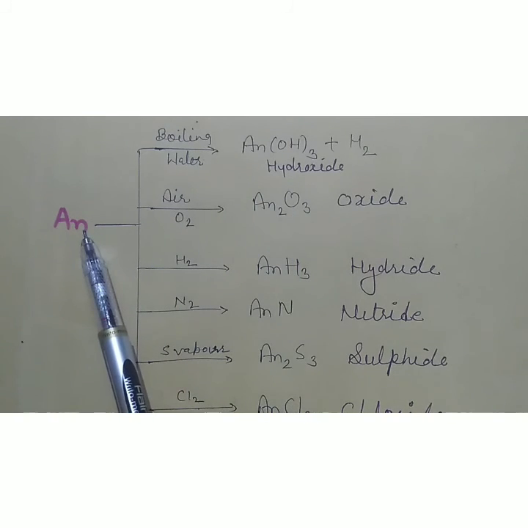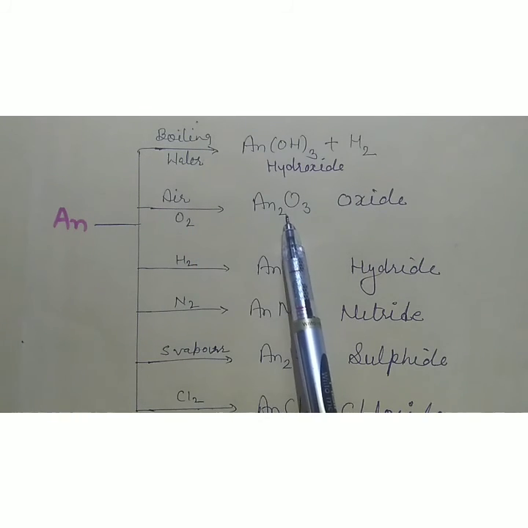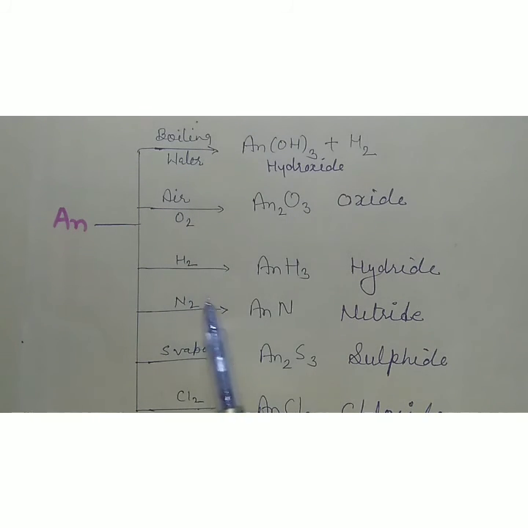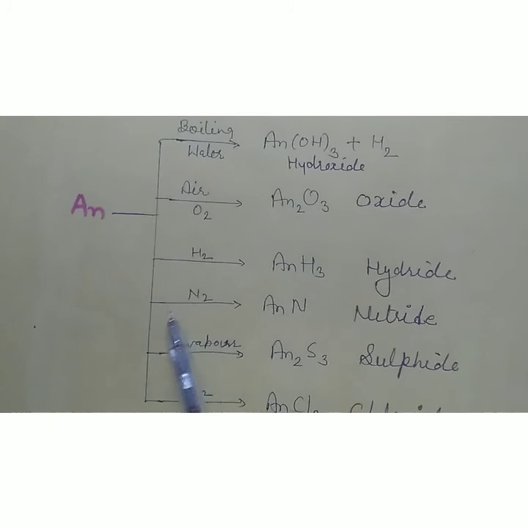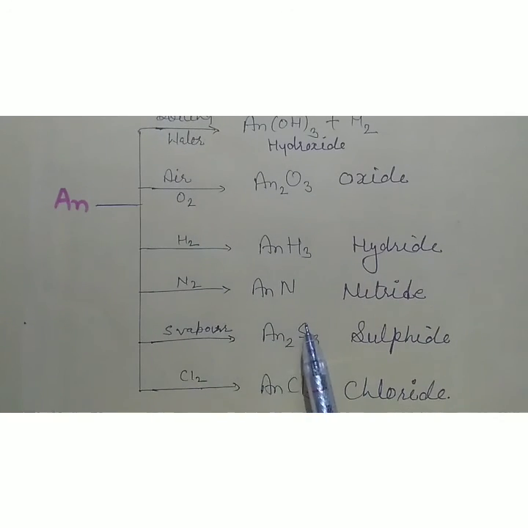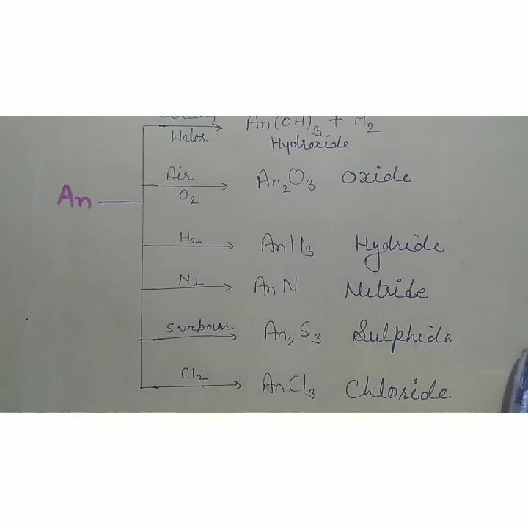The shiny silvery metal becomes dull due to formation of oxides. With H2, hydrides are formed. With inorganic non-metals, corresponding salts are formed: with hydrogen, hydrides; with nitrogen, nitrides; with sulfur vapor, sulfides; with chlorine, chlorides, just like lanthanides. So the chemistry of the lanthanides and actinides is almost the same. There are not many changes in the actinides.